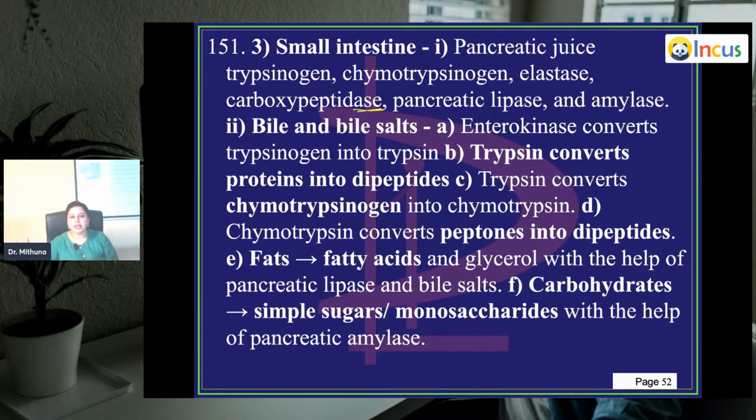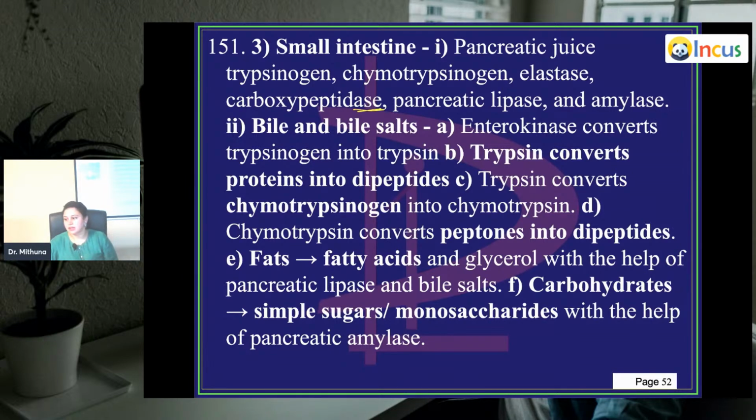Finally, dipeptides, where protein digestion is getting done. Most of the major protein digestion occurs in your stomach and your intestines. Then you have fats, fatty acid and glycerol with the help of pancreatic lipase. It's in the name, lipase means lipids. So it is cleaving the lipids. And bile salts. Both of these are required for the digestion of the fats.